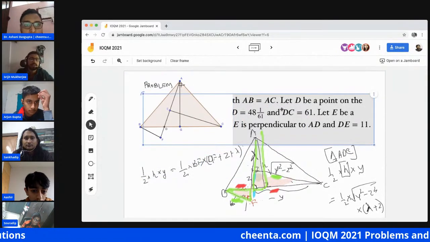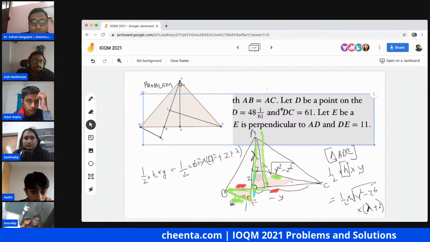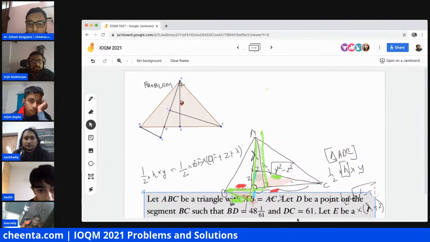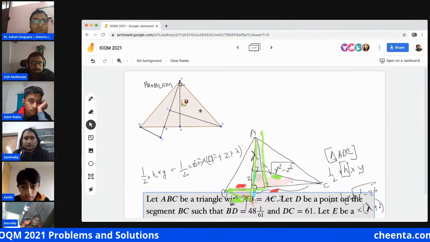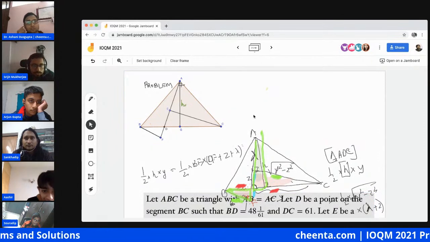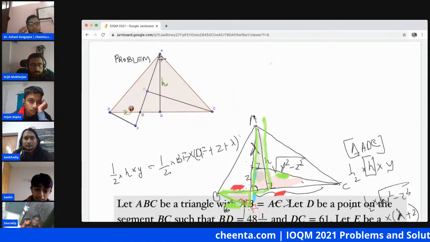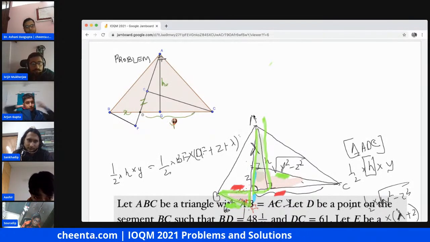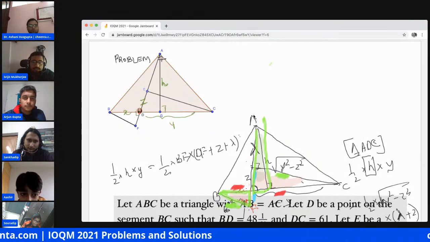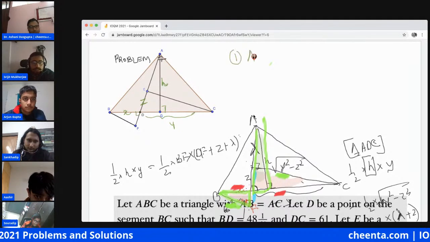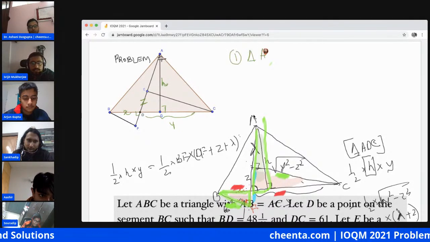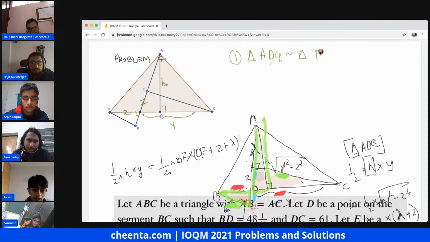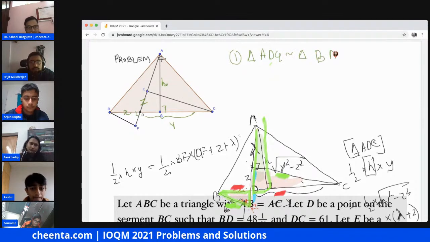Yeah, I think this is a better diagram. So what I will do now is, this is h, and this is x, this is z, and this is y. Two observations are there. One is triangle ADG is similar to triangle BDF.